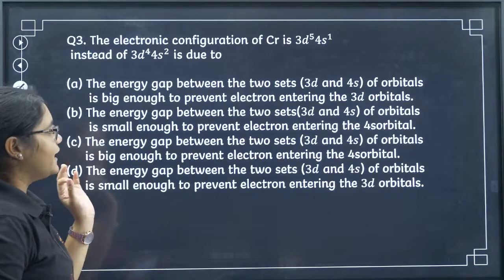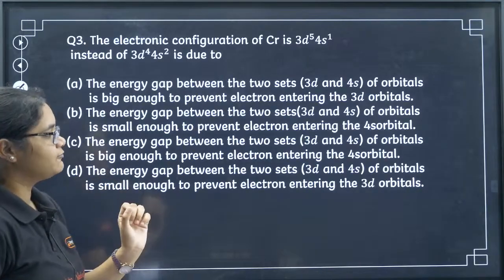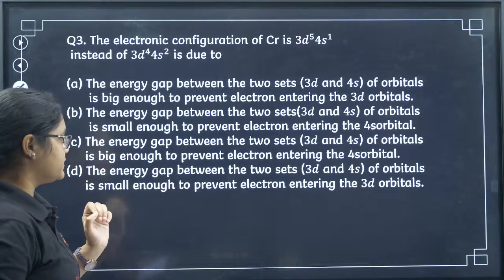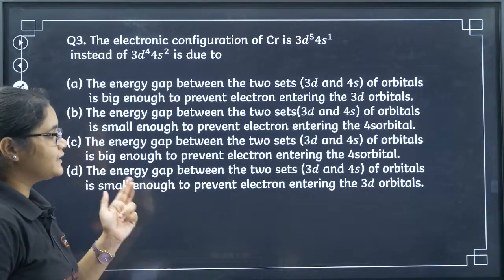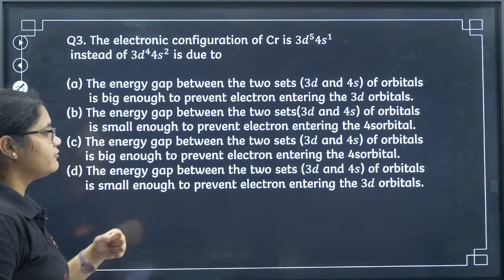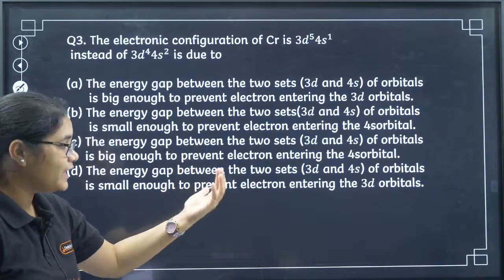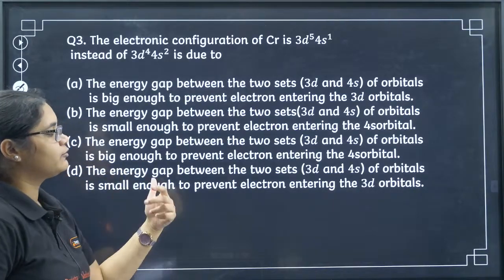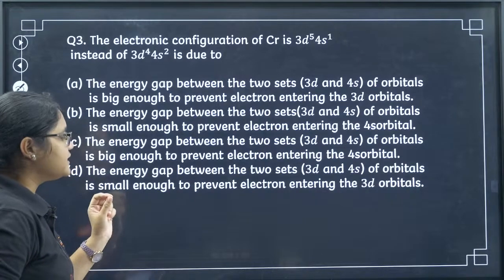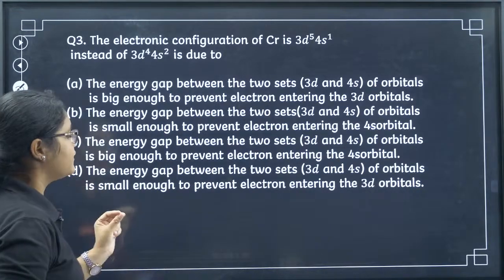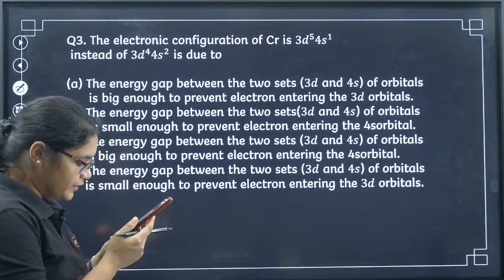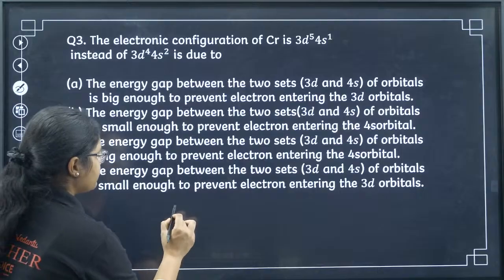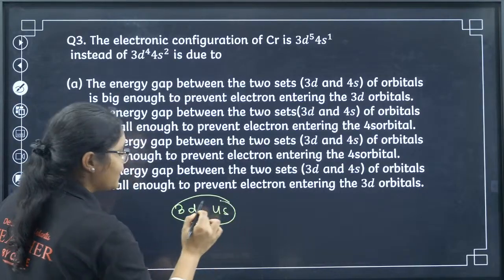This is due to: the energy gap between the two sets 3d and 4s of orbitals is big enough to prevent the electron entering through 3d orbitals; the energy gap between the two sets, 3d and 4s of orbitals, is small enough to prevent the electron entering the 4s orbital; the energy gap between the two sets of orbitals is big enough to prevent the electron from entering the 4s orbital; the energy gap between the two sets of orbitals is small enough to prevent the electron from entering the 3d orbital.